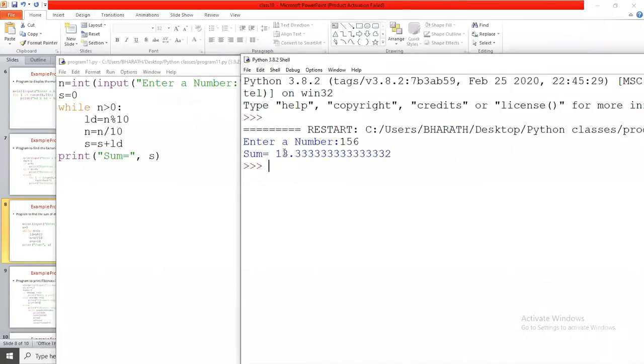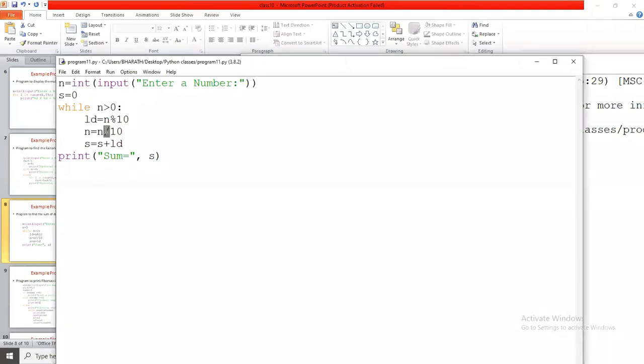So why do we get this 13.33? Because here this is the division operation, and the output is a floating value. Here we are going to take only the integer value, so you are going to write the floor division.